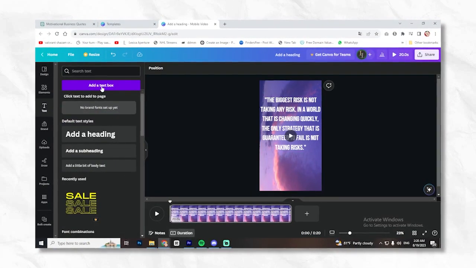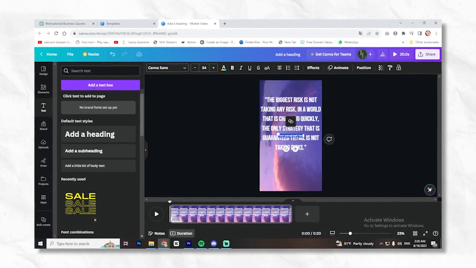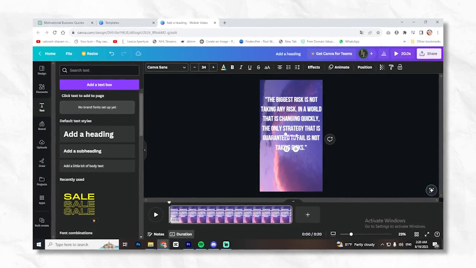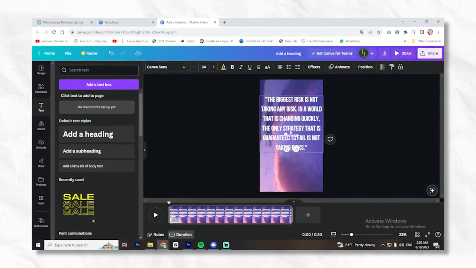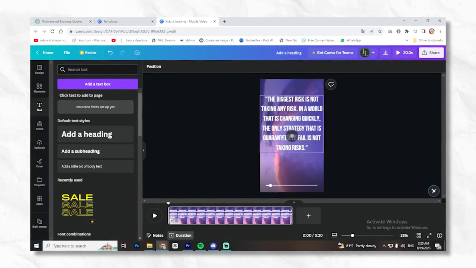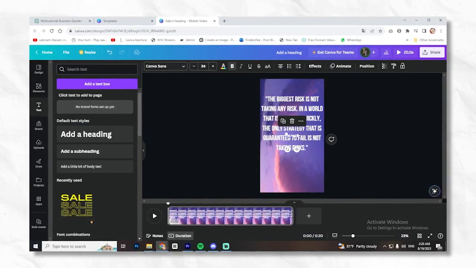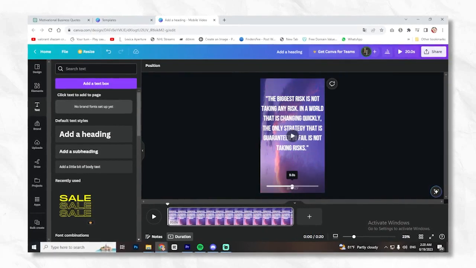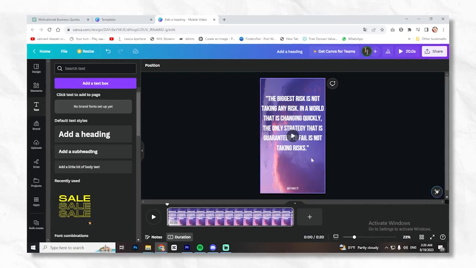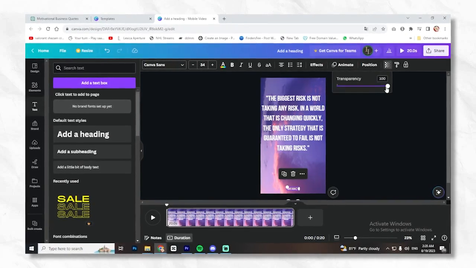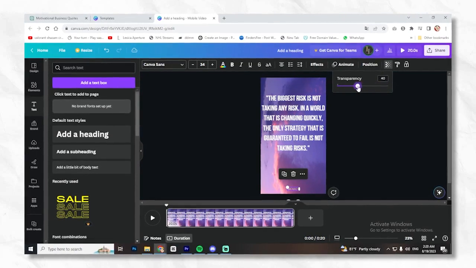Now let's include a watermark to prevent unauthorized use of our videos. Add a new text layer and replace it with your account name. Position it appropriately, change the font to your preference, and reduce the transparency to avoid viewer distraction.